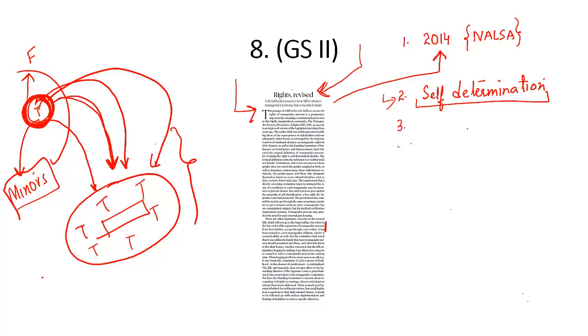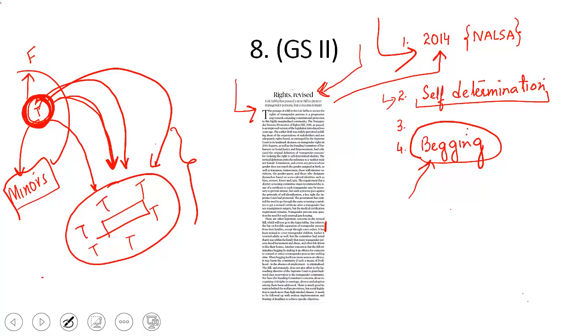That's another problem. Fourth problem, begging. That's another concern with this bill. This bill criminalizes begging, and it is an offense if someone is compelling a transgender person to beg, forcing them to beg, or enticing them to beg. But the editorial says if begging itself is no longer an offense, why are you snatching the livelihood of the transgender community? In one case you are not giving them reservation. In another case, if they support their families or get their livelihood through begging, why are you criminalizing that? That's another problem with this bill.